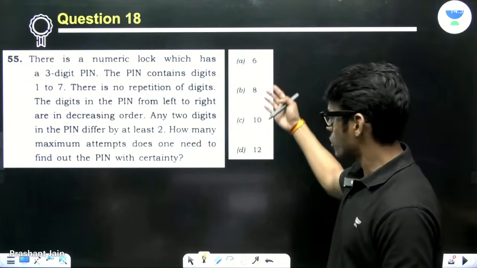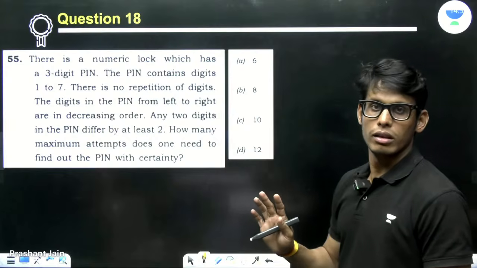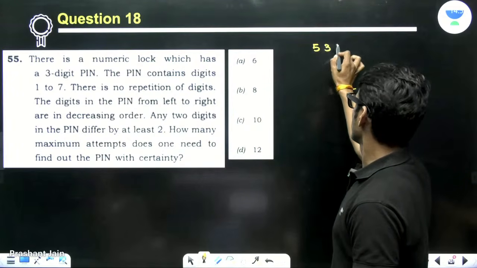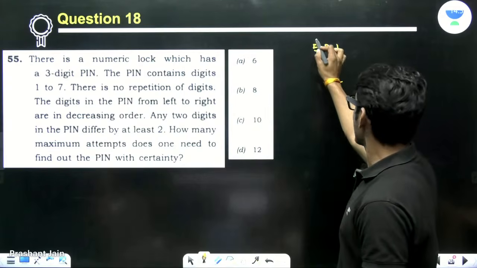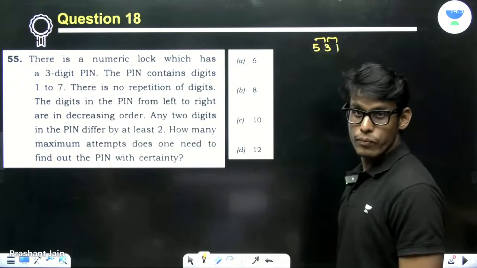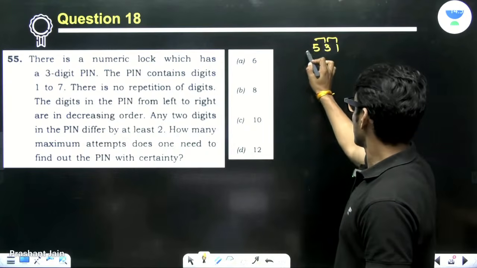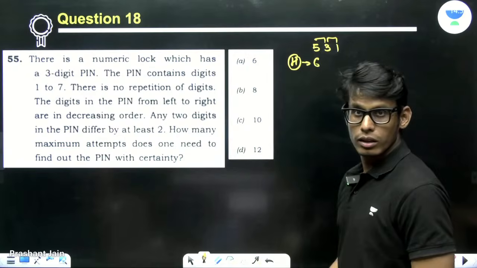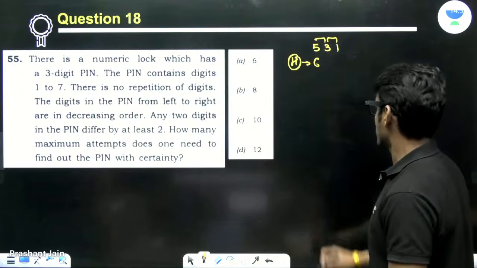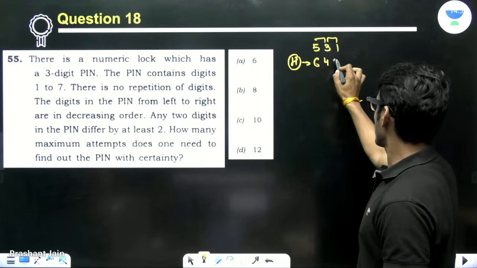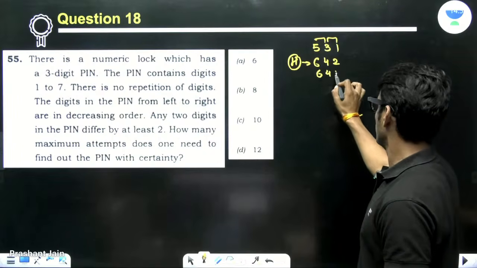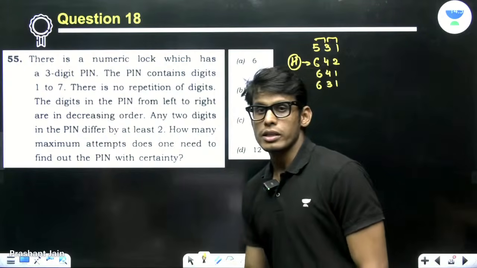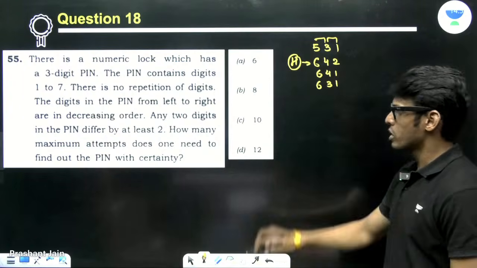Now, the options are so small that we can actually write them, right? So the smallest number can be 531, isn't it? You have to make sure that the difference is at least 2. The logic here is that you always fix the hundreds digit. So now you have 6. You can assume it to be 642, 641. Then you can do 631. These are the only possible options.